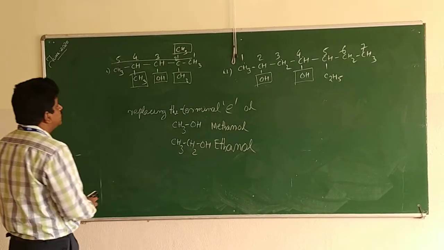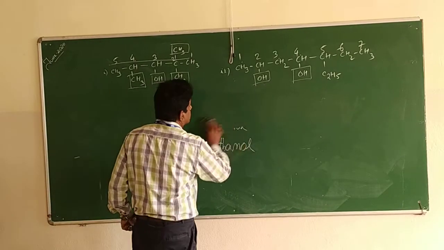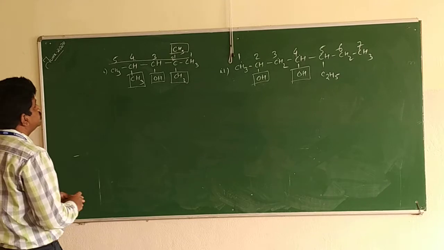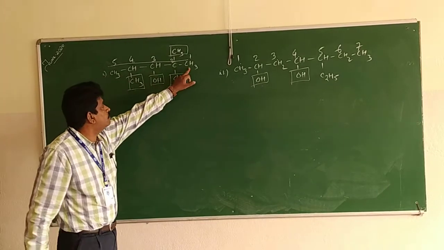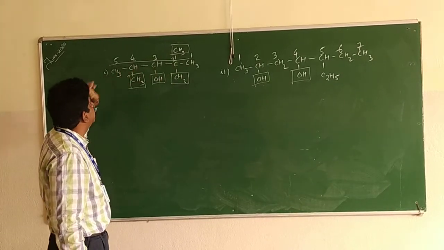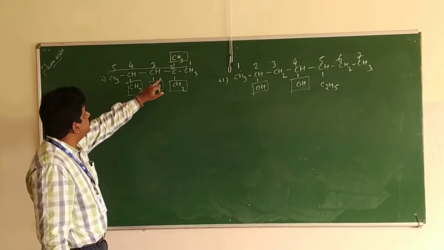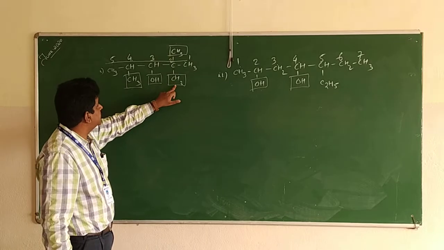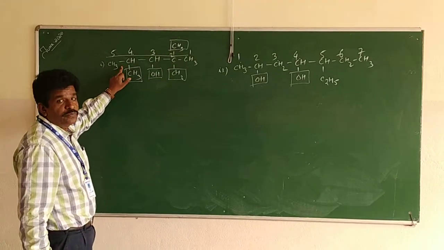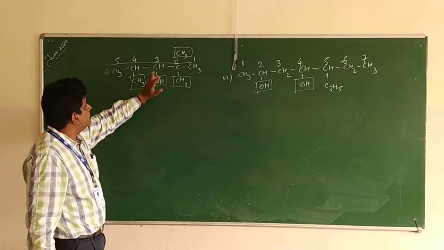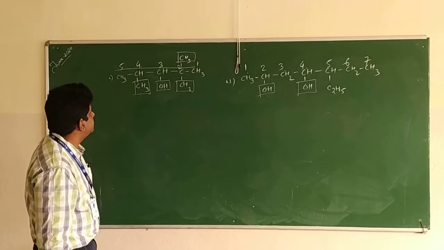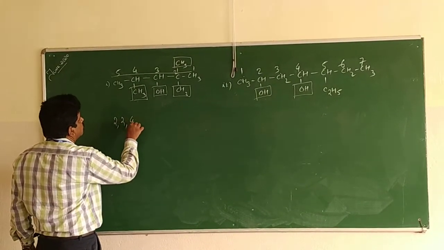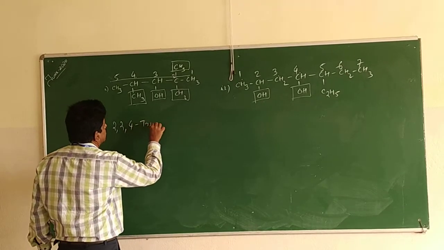Now we will see this compound. In this, you can see the longest chain 1, 2, 3, 4, 5, and we have a methyl group on the second carbon atom, one here and another one here, and another methyl group on the fourth carbon atom, and OH is on the third carbon atom. So 2, 2, 4 trimethyl.